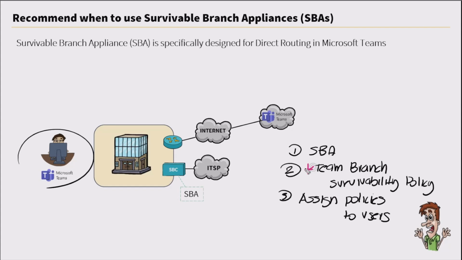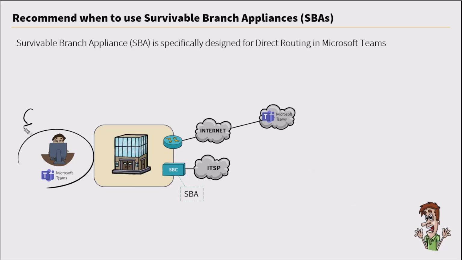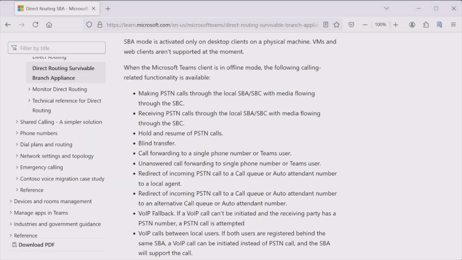What this policy is doing is pointing to the SBA that anyone who has this policy will be using. Now, for user experience, the only indication that we have is that their Teams client will have a banner stating that they don't have any internet connection. Once that internet connection has been restored, the banner is then removed from the Teams client.